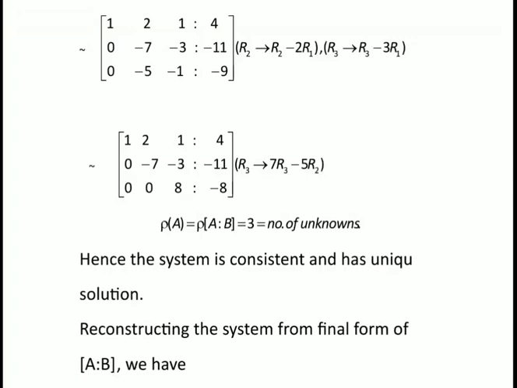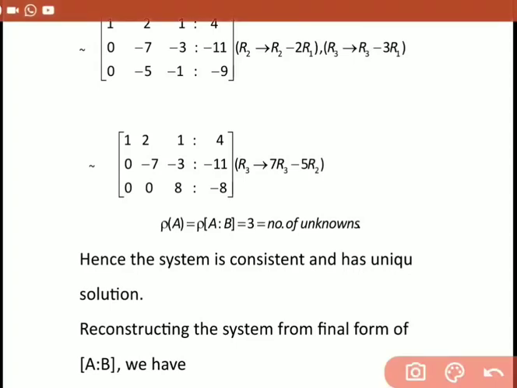This I have explained many times. I hope all of you can understand this step very easily. And lastly, we want to make these two elements 0. So for that we have to use this row operation. R3 changes to 7 R3, because here we have 7, no? And here we have 5, and interchanging these two coefficients, that is R3 changes to 7 R3 minus 5